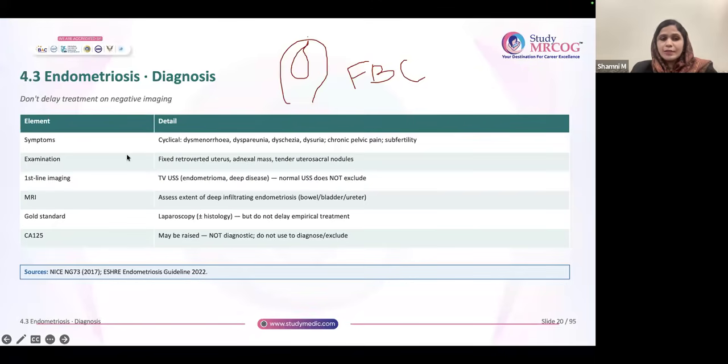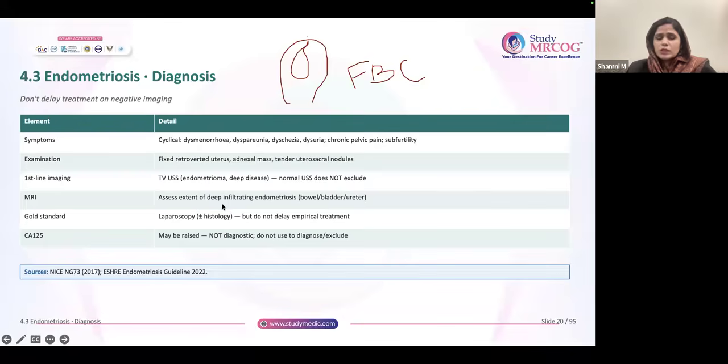Basically, in endometriosis, you all know the typical symptoms, right? Classical DDD, that is dysmenorrhea, dyspareunia, dysuria, dyschezia, chronic pelvic pain, subfertility. So all these are symptoms of endometriosis. In examination, there is usually a fixed, retroverted uterus. There might be some adnexal mass if she has a chocolate cyst. There can be tender uterosacral nodules also. This is the typical examination finding of endometriosis.